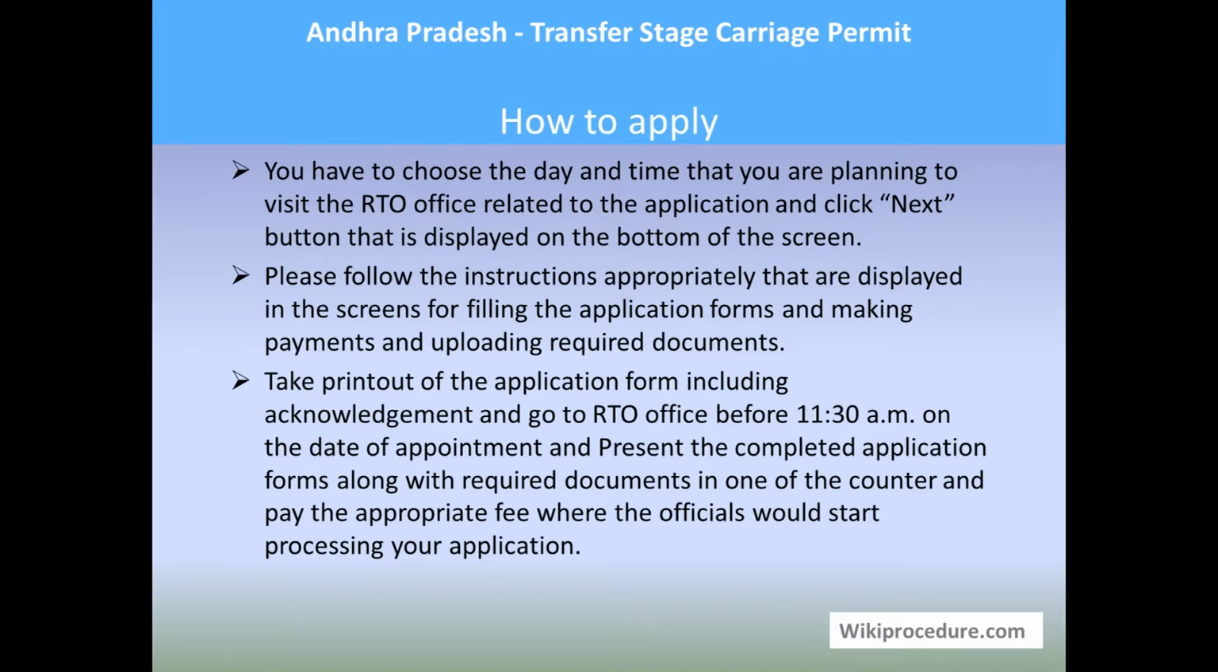Please go to the RTO office on the set date before 11:30 a.m. along with the printout of the online application, the acknowledgement and the documents. Submit it to an officer there. He will mark the amount and the counter in which you need to pay. From there, if you pay the fees and submit the documents, the actual how to apply in person procedure will be followed in order to transfer the stage carriage permit.